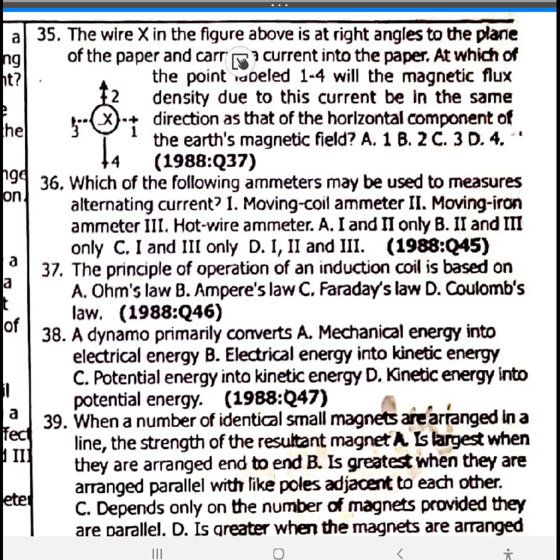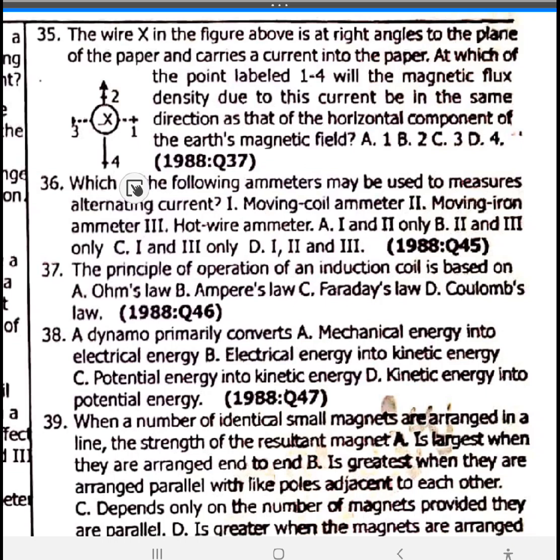35. The wire X in the figure above is at right angles to the plane of the paper and carries a current into the paper. At which of the points labeled 1 to 4 will the magnetic flux intensity due to its current be in the same direction as that of the horizontal component of the Earth's magnetic field? It will be at this point. Option C.